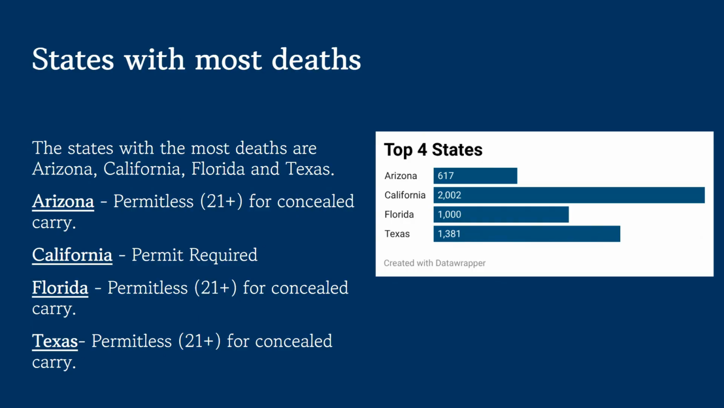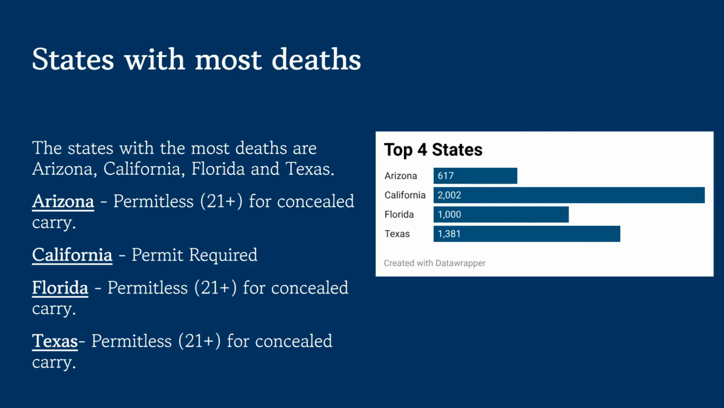And so I did a little bit of research just to kind of see what the regulations and laws were with concealed carry for guns in those states. And so for Arizona, we can see that it's permitless 21 and above for concealed carry. Same with Florida and Texas. Whereas California, there's a permit required. And so it's kind of interesting to see how California had the most deaths. So it's kind of interesting that although a permit is required, that gunshot was the greatest cause of death. So that was kind of an interesting thing that I feel like relates back well to our data.